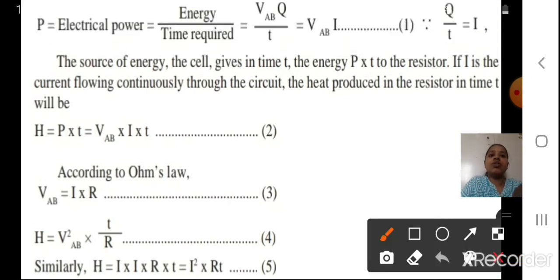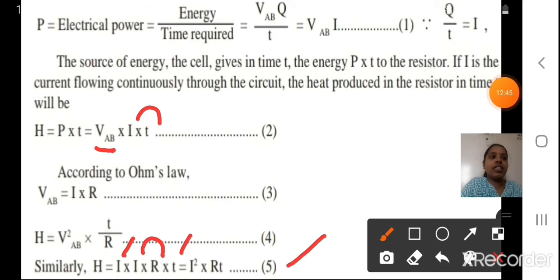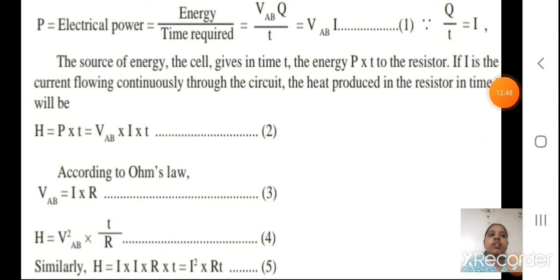See here. Instead of VAB, can I put I into R? I have put I into R here, and the remaining I and T are there. Did you understand this? So what has it become? I square into RT. That is our equation 5. I hope you understood the 5th equation.